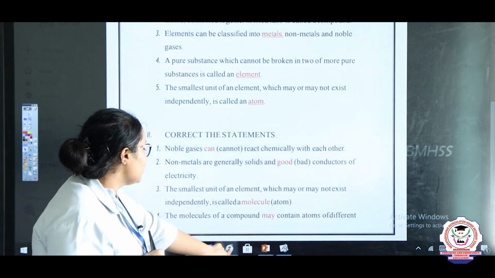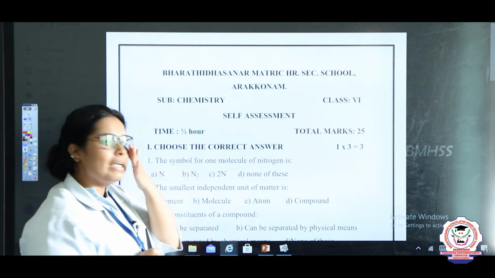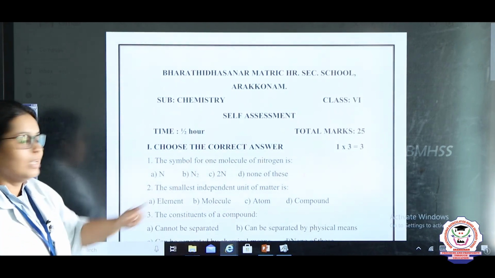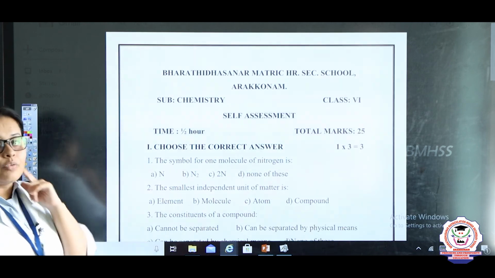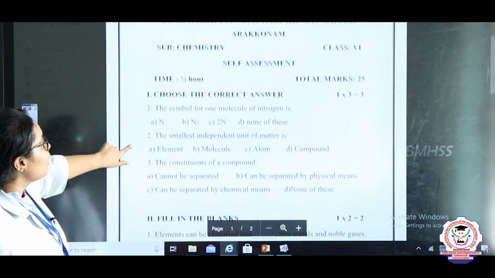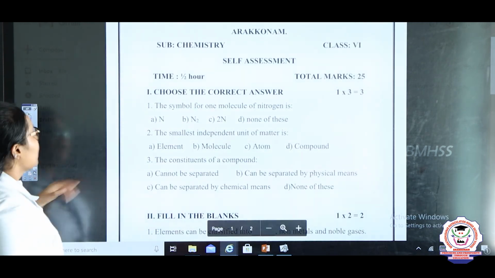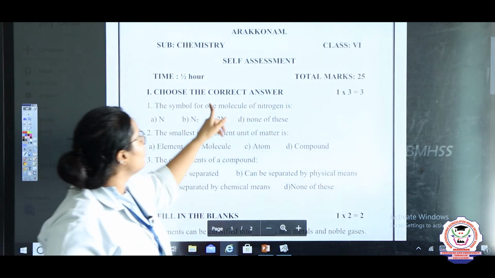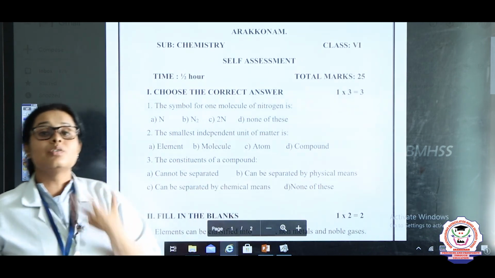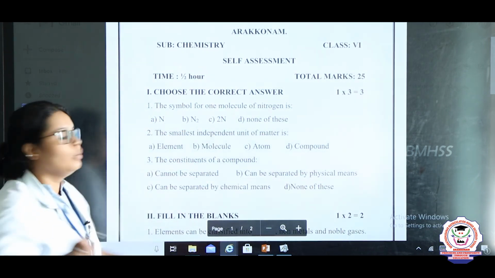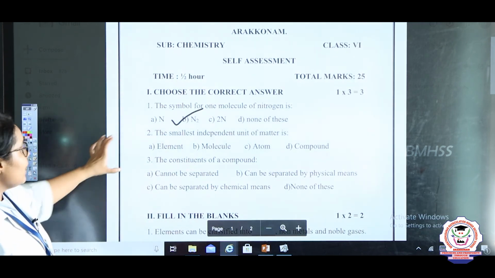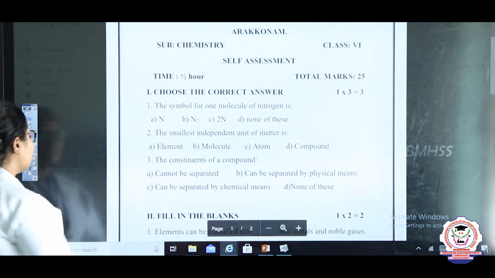Same way, when you are seeing the self-assessment, it is for 25 marks and it will look like this. Here you have half an hour for completing this, and here is how you can write it. This is the correct answer. So in this, what is one molecule of nitrogen? Nitrogen is written as N2. So you will write this and you will tick over here. Okay. Same way you will do it for the rest of the answers.